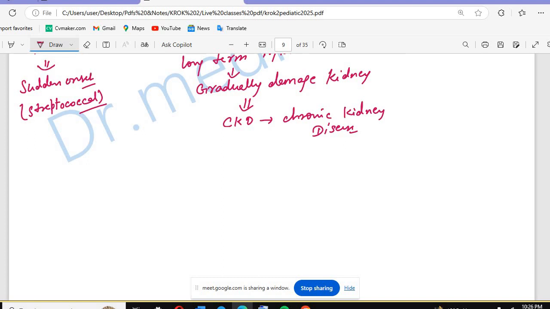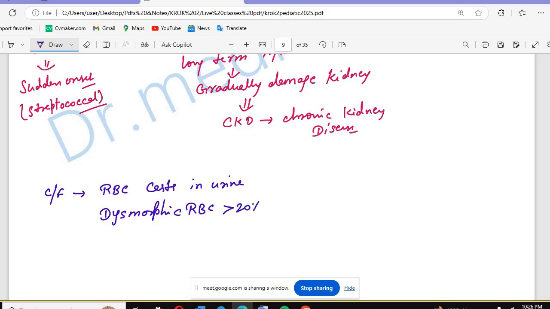What are the characteristic features that you're going to see in this patient? We have RBC casts in the urine. There will be dysmorphic RBCs. What is a dysmorphic RBC? It means RBCs having abnormal shapes. More than 20% dysmorphic RBCs will be there. The patient will be having mild proteinuria.